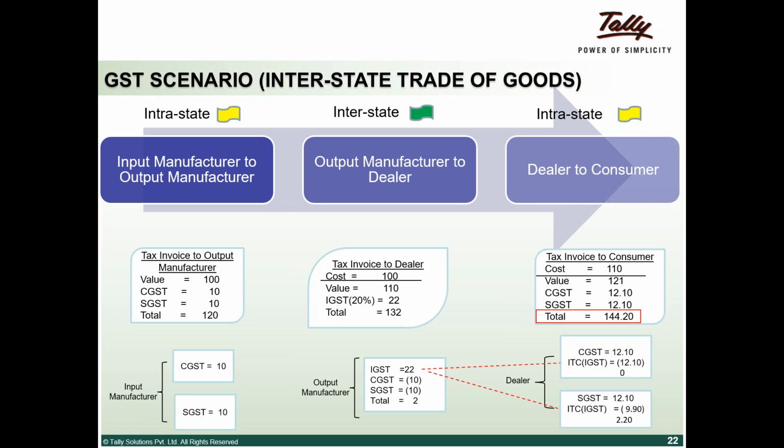IGST is not there in this transaction, so I have taken it as CGST first. 12 rupees 10 paisa has been utilized out of 22 for CGST, and whatever residual remains is adjusted against SGST. Net, 2 rupees 20 paisa he has to pay for SGST.